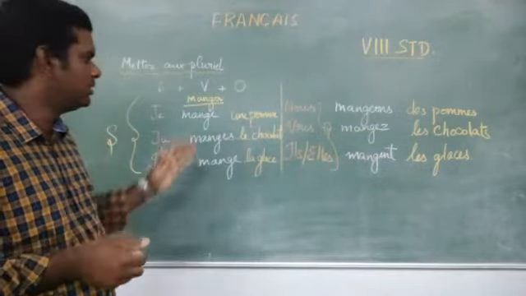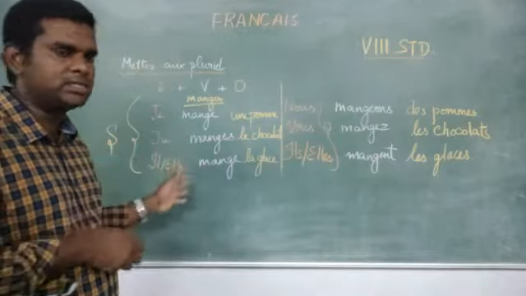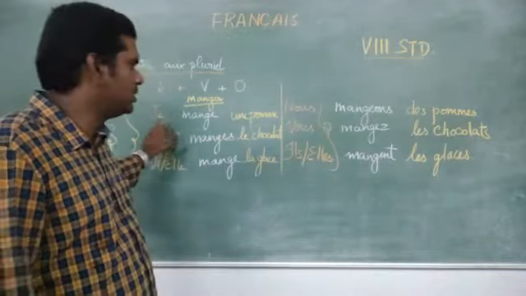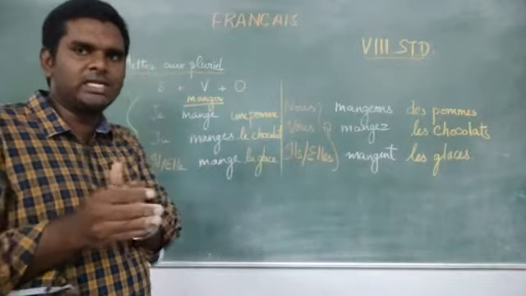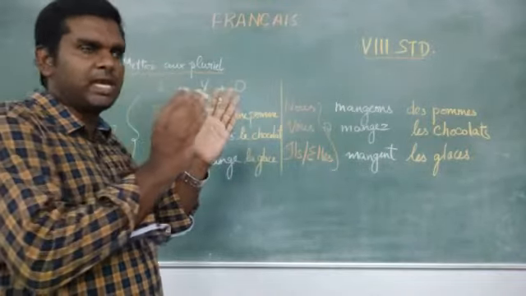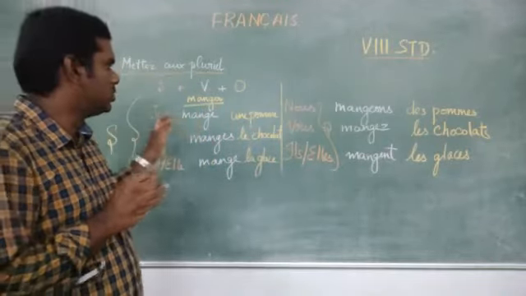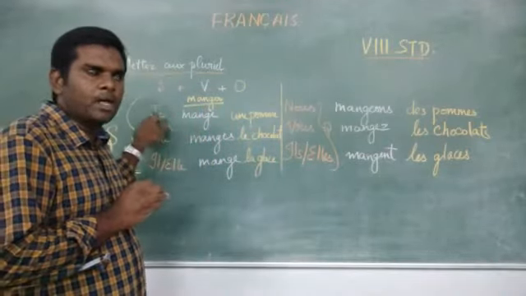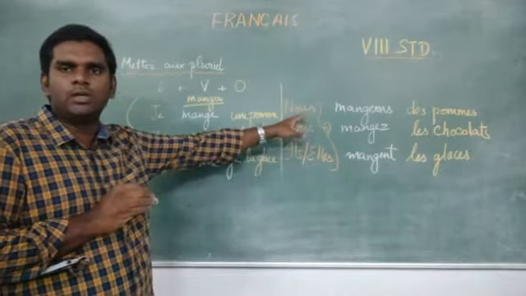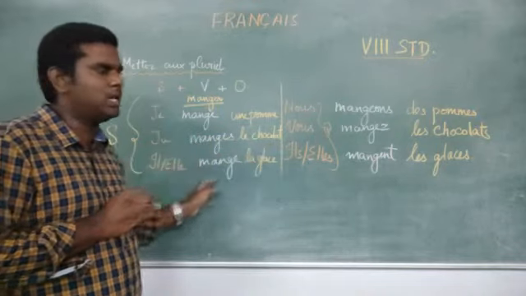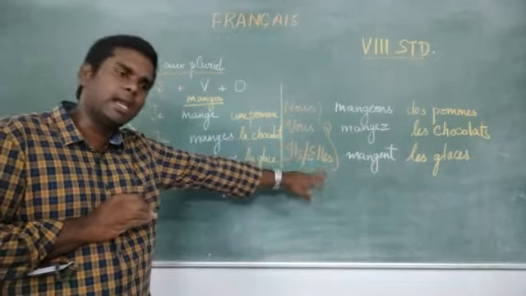Very simple. First, partition the sentence. A sentence has subject, verb, and object. So, I cut the sentence into 3 parts. I segregate the subject first, verb second, and the object third. So, if it is je, and if I have to make it plural, nous; tu, vous; il, elle, ils, elles.